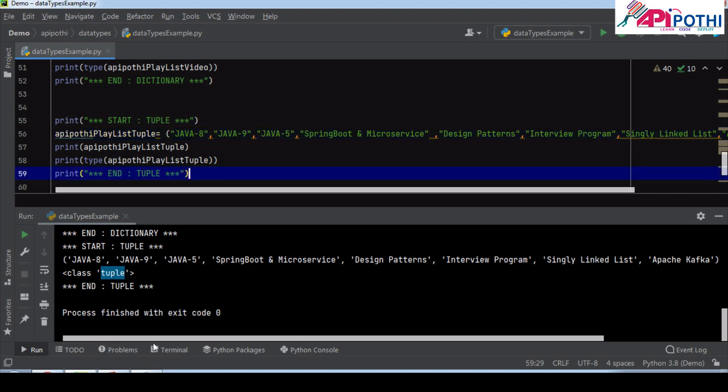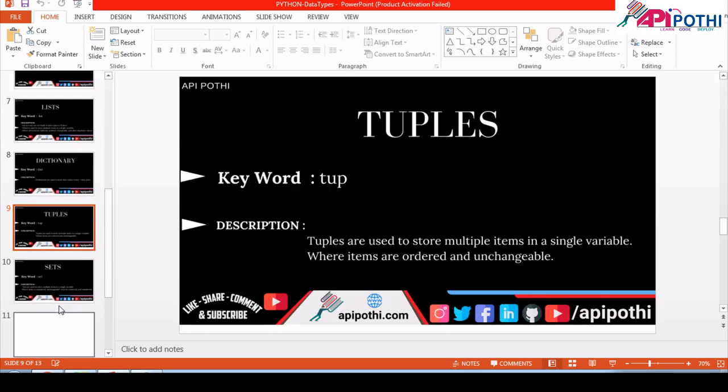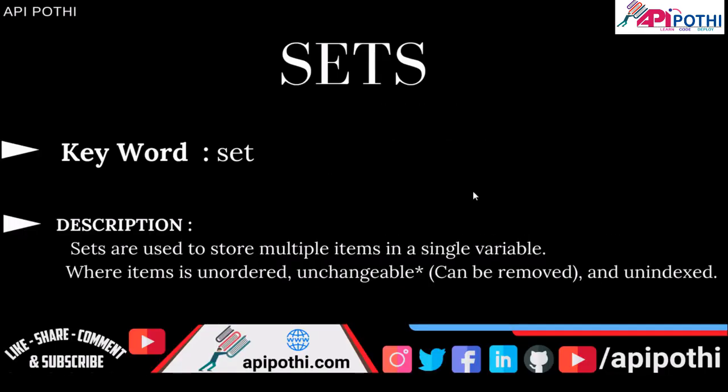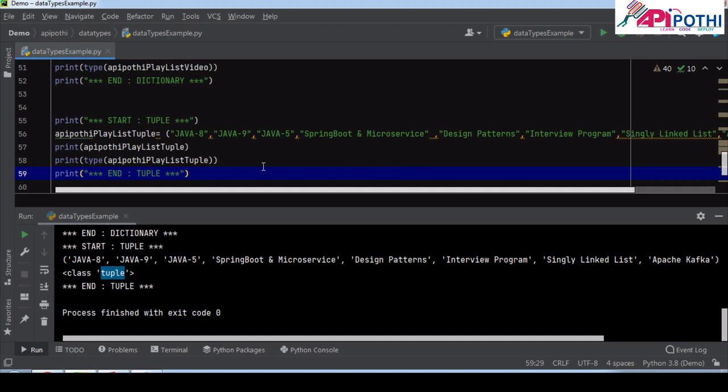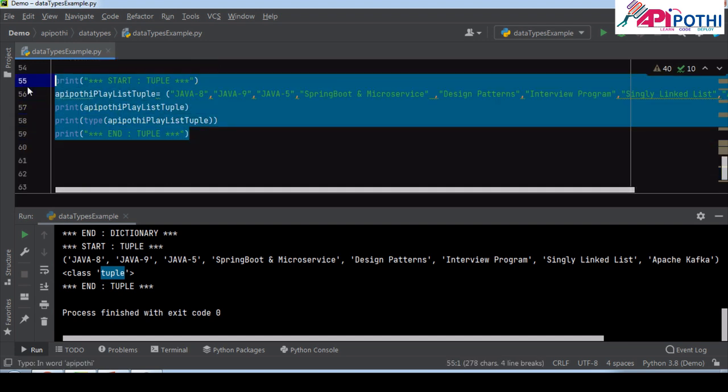Okay. Now the next interesting data type is set. In order to declare the set in Python, we have the reserved keyword called set, all in small. The characteristics of a set are that it is unordered and unchangeable, depending upon the Python version. In some Python versions we can change the value and in some versions we cannot. We will learn in brief. And this is un-indexed. Now let us see how we can declare the set also.